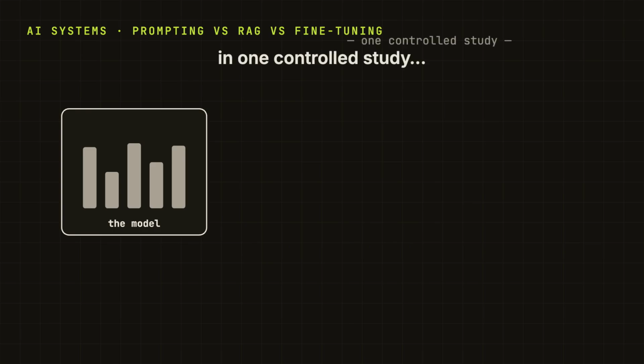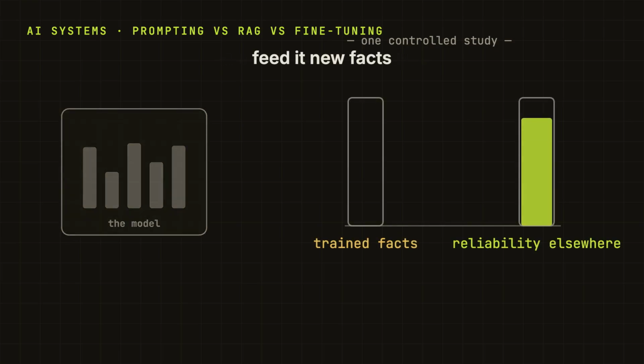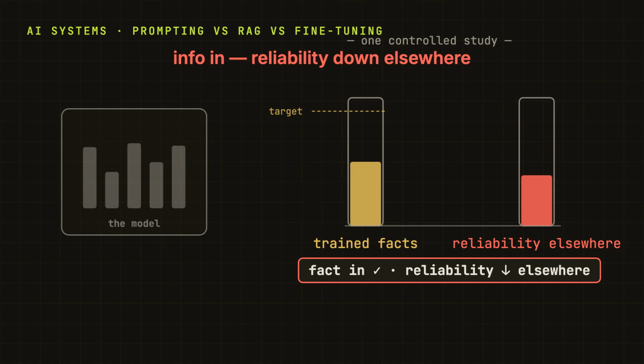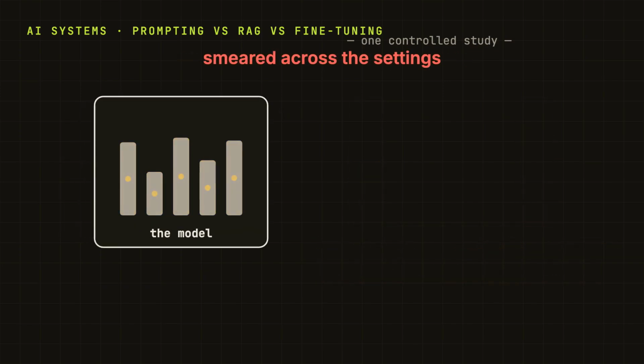In one controlled study, where the model had to answer from memory, researchers took facts it had never seen and fine tuned them in. The new facts did eventually go in, but they were learned much more slowly than the facts the model already knew. And as more of these new facts were learned, the model started to hallucinate more on the questions it had answered correctly before. So, sit with that for a second. The information went in, but the model's factual reliability got worse elsewhere. That is the real trade off. And at a high level, a fact we fine tune in does not give us some neat labeled record. The change lives in learned settings, what engineers call parameters.